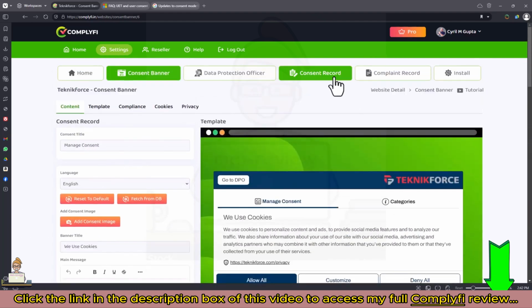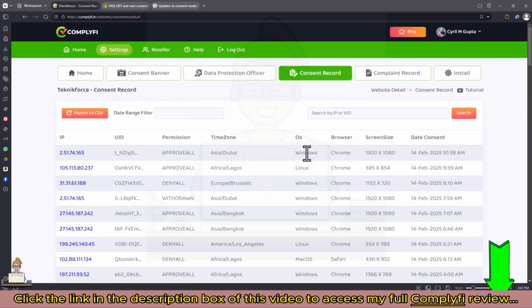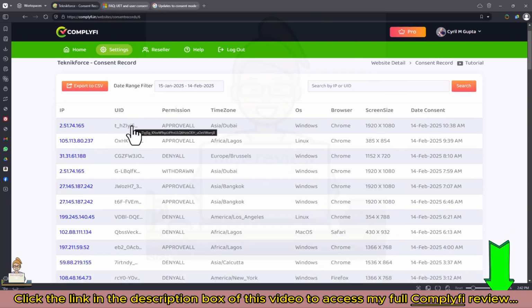And finally, you have consent records. Complyfi manages the consent record of every single visitor who comes to your site. It will keep the IP address. There will be a unique ID assigned to each consent, the permissions that the user chose to give, the OS, the browser, the screen size, and the date when they decided to give you the consent.